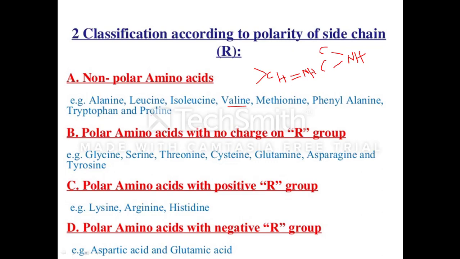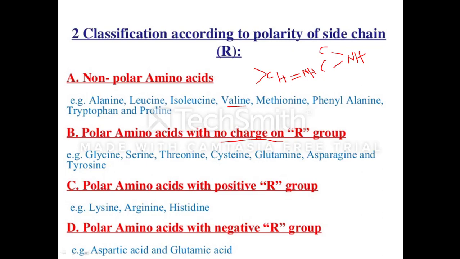Next classification is amino acids with polar but uncharged R group, that is, polar amino acids with no charge on the R group. The R groups of these amino acids are more soluble in water, that is, more hydrophilic than those of non-polar amino acids, because they contain functional groups that form hydrogen bonds with water.